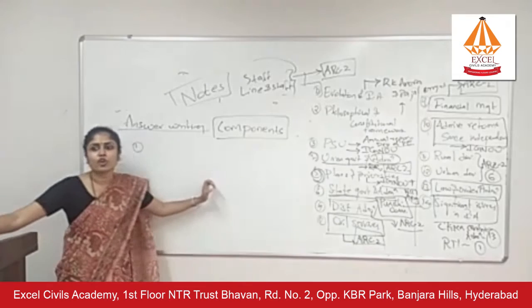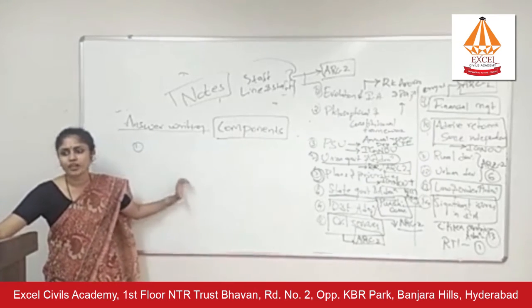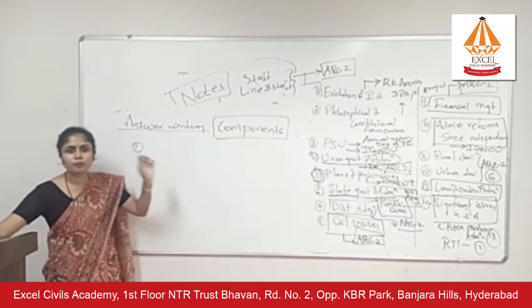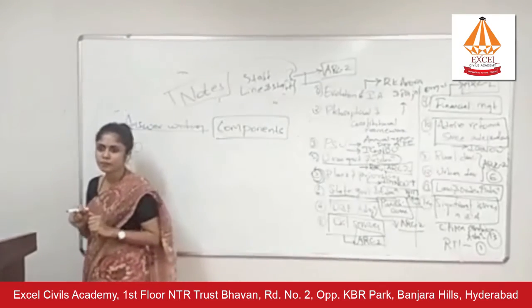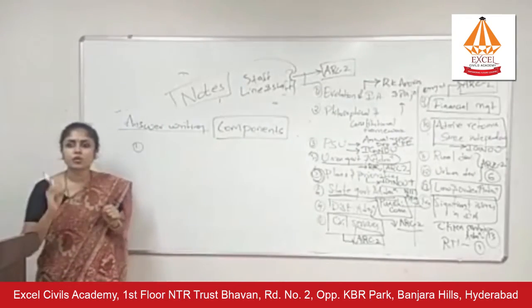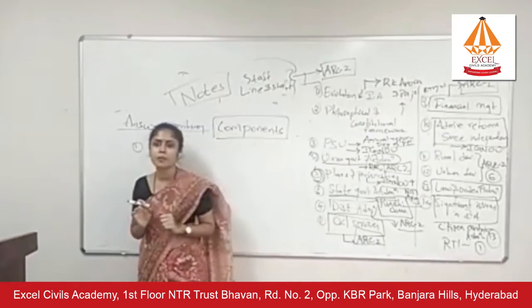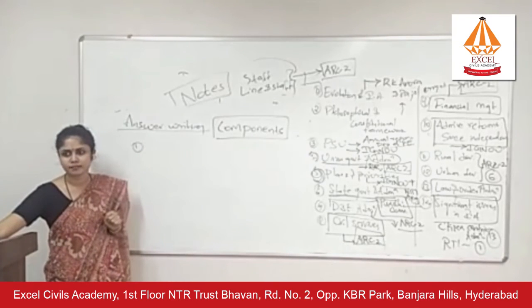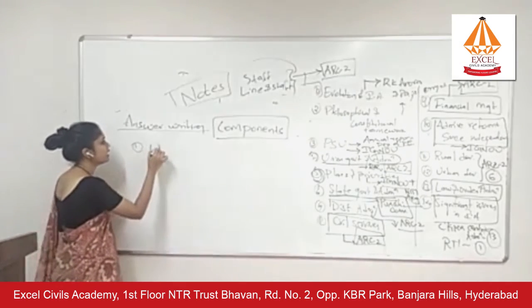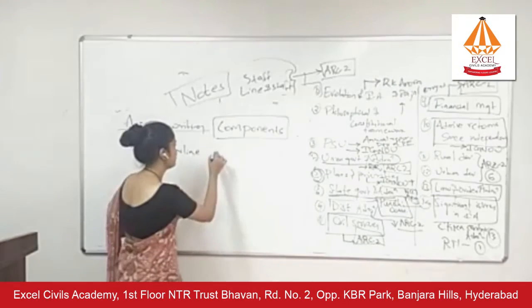Even if they have not asked you what that essay is about, your answer should reflect that point. You should briefly write what this essay called The Study of Administration is, who this person Wilson is who has written this particular essay, and what are its important suggestions or propositions. Even if they don't ask you, you have to write this. Okay. First is underlining important words in the question.